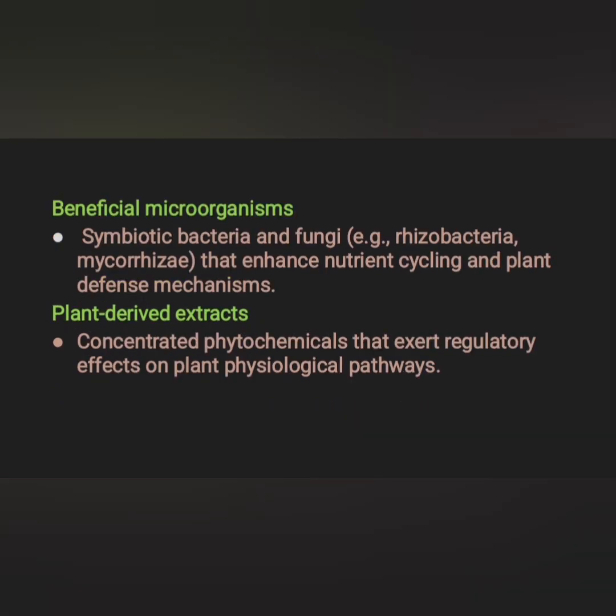Next, beneficial microorganisms in agriculture: in soil, symbiotic bacteria and fungi give more benefits, like rhizobia bacteria and mycorrhizae that enhance nutrient cycling and plant defense mechanisms. Next, plant derived extracts are concentrated phytochemicals that exert regulatory effects on plant physiological pathways.